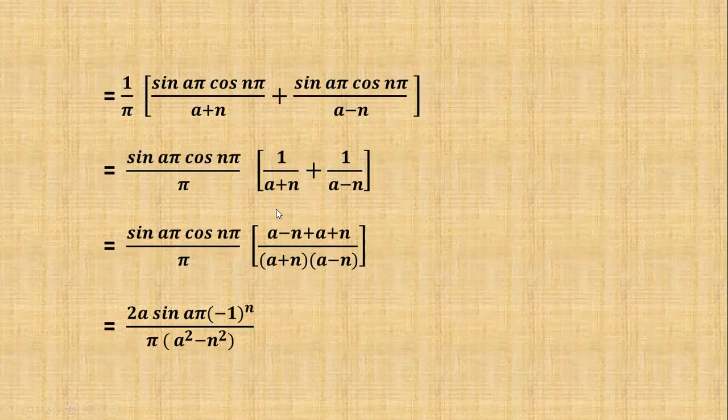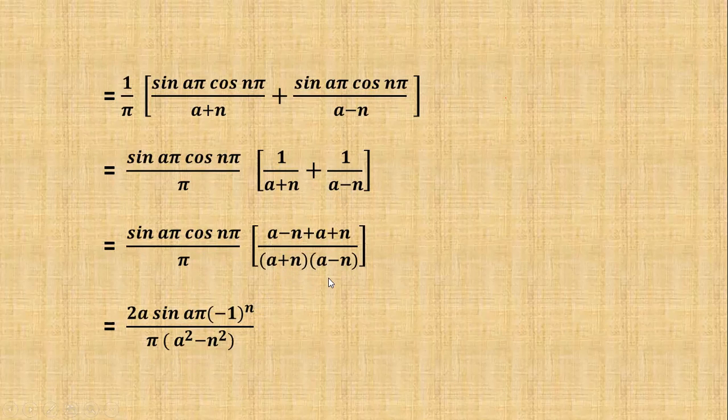Here the LCM is (a plus n) into (a minus n). So, a minus n plus a plus n gives 2a. Therefore, 2a into sin aπ cos nπ is equal to (−1)^n by π into (a plus n)(a minus n).